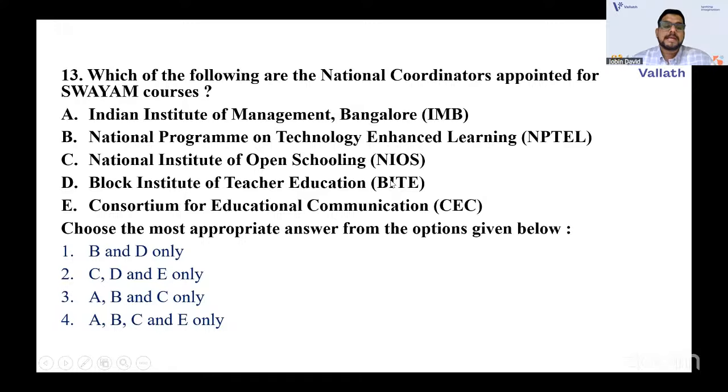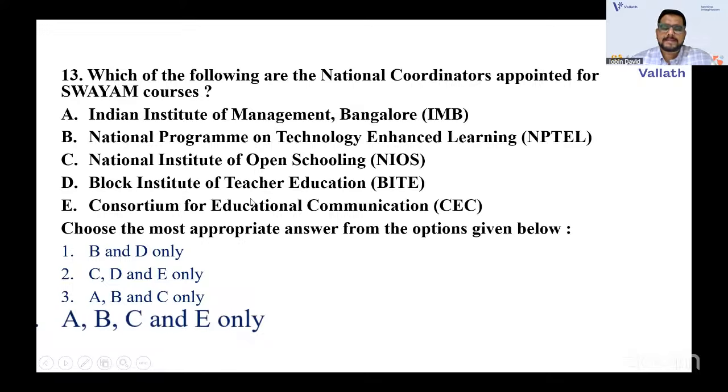See this option E. Consortium for Educational Communication is responsible for the e-content and the sharing of Swayam Prabha and all. So it's very easy, you can eliminate one of the options and then go with the answer. The options are A, B, C, and E. So D, Block Institute of Teacher Education. Obviously, E will be there.